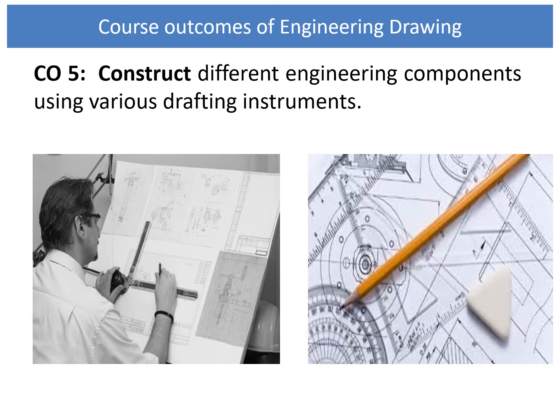Next, you will be able to construct different engineering components using various drafting instruments. There are different engineering components we have to draw in engineering drawing. For that purpose, we have to use a number of drawing instruments like drawing board, T-square, set square. Most importantly, we introduce the mini drafter, by which we can draw a number of parallel lines as well as vertical lines. Along with this, the routine pencil and sharpener are all needed. These are the instruments by which we can draw machine and engine components correctly.